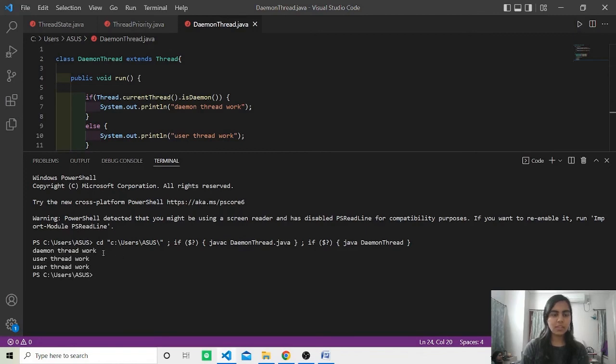As we set the first thread as daemon, the first thread is printing daemon thread work, and the rest two threads were still user threads, so they are printing user thread work.